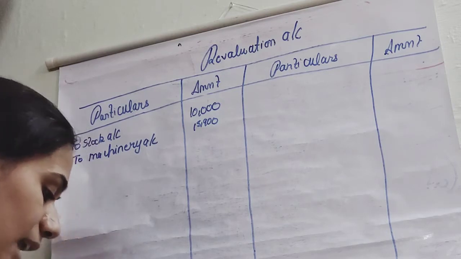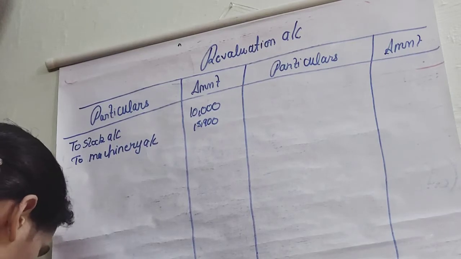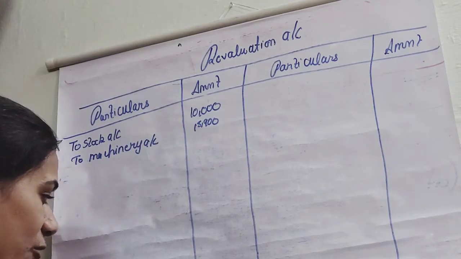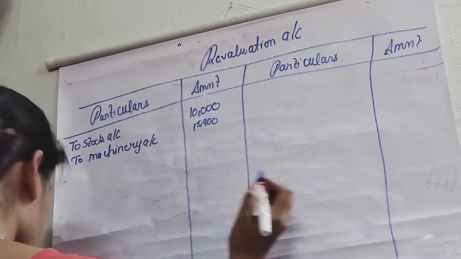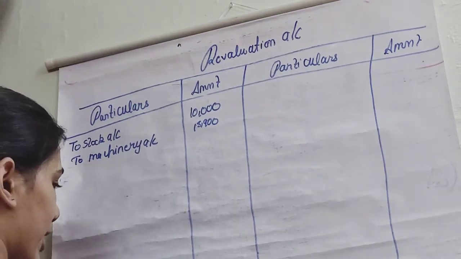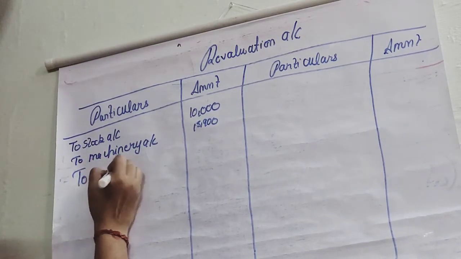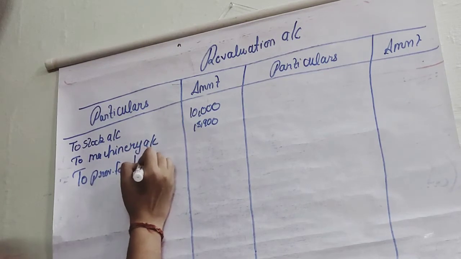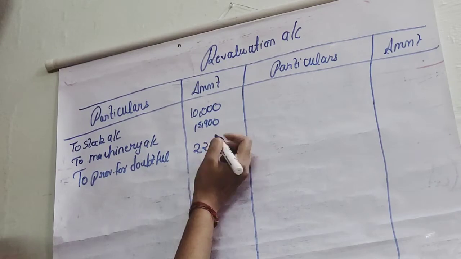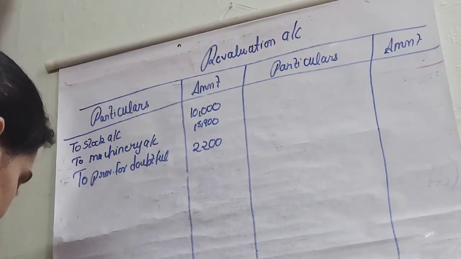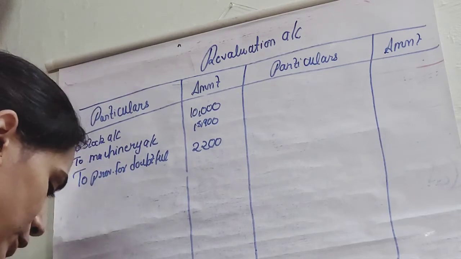Now we have a provision for doubtful debt is to be made on debtors at the rate of 5%. 5% का प्रोविजन हमें निकालना है. So हमारे पास डेटर की वैल्यू कितनी है? 44,000. So इसका हम 5% निकालेंगे, है ना. So we will get it as 2,200. So ये भी हमारा लॉस है. So we will write it here to provision for doubtful debts 2,200. Clear?